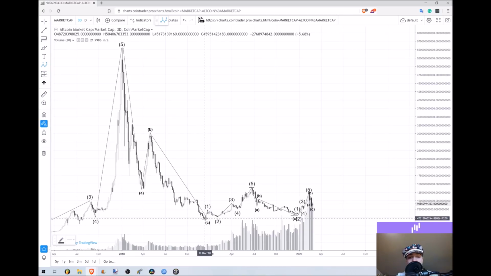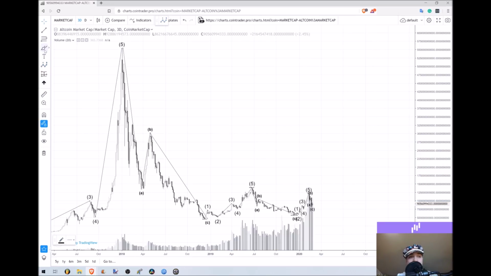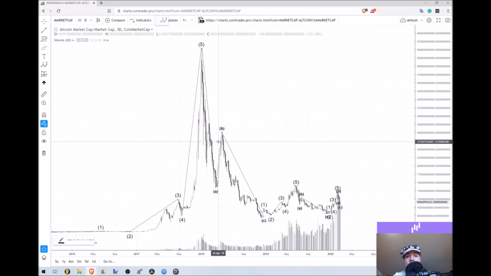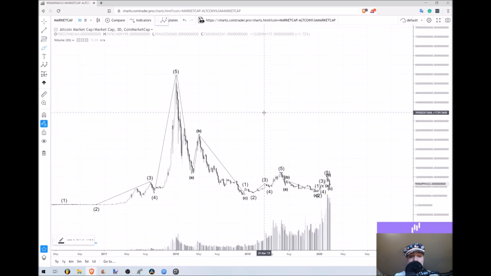To see the results means that we need to make a 3 wave. And so that's why I'm so excited about the altcoin total market cap, you guys. That's why I think that it is an amazing time to be in the cryptocurrency markets and investing in them, and why I'm so excited about so many altcoins in these markets today. You guys know, for the people that follow me on TradingView, links are in the description. I have posted about the total market capitalization, including Bitcoin, but the chart is very similar to the altcoin market cap as well. And I was expecting a 3 wave out of that in the same way that I'm expecting a 3 wave out of this.